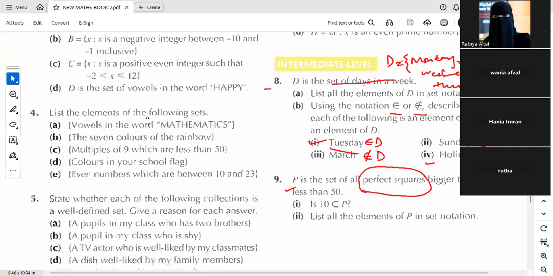Okay, so the question is asking you, first part is 10 belongs to P. You just need to look at 10, whether 10 is a square number or not. Because P is the set in which all the square numbers will come. So whether 10 is a square number or not.